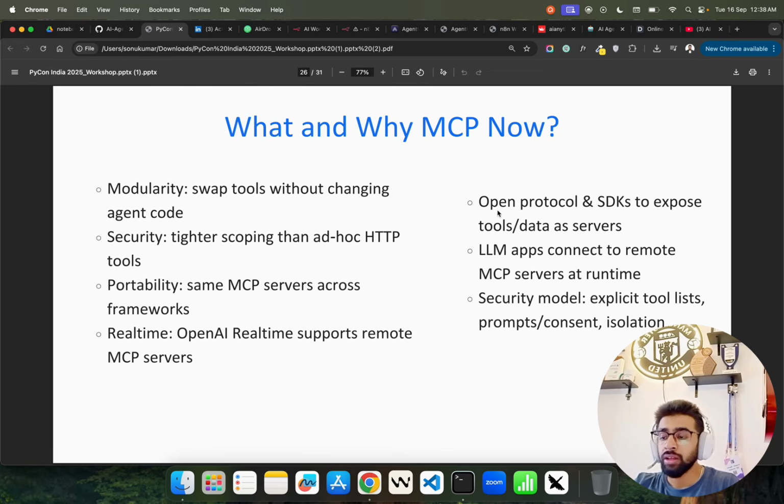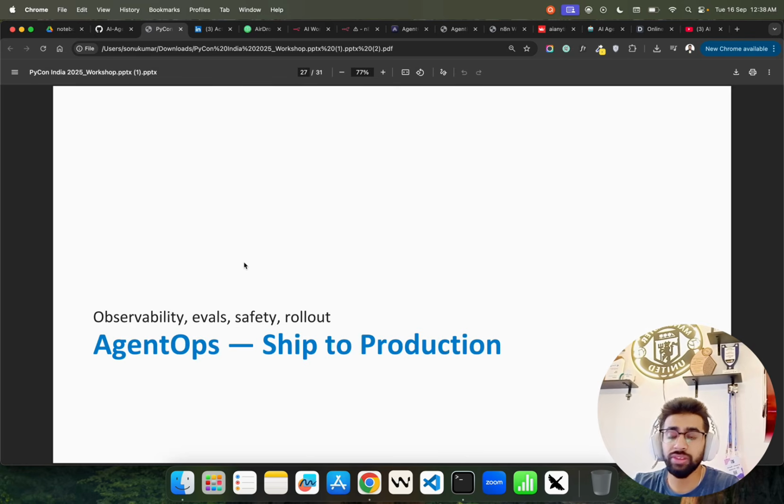Portability: the same MCP servers work across different frameworks and different applications. The same MCP servers can be used on LangGraph and can be used on CrewAI. Real time: OpenAI Realtime supports remote MCP servers. Security is much tighter if you compare that with HTTP tools. So it has its own differences. Now,